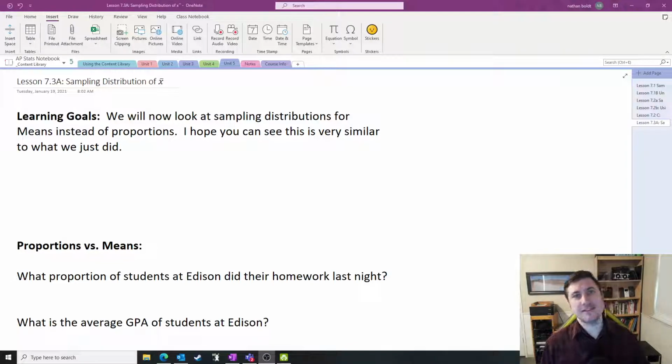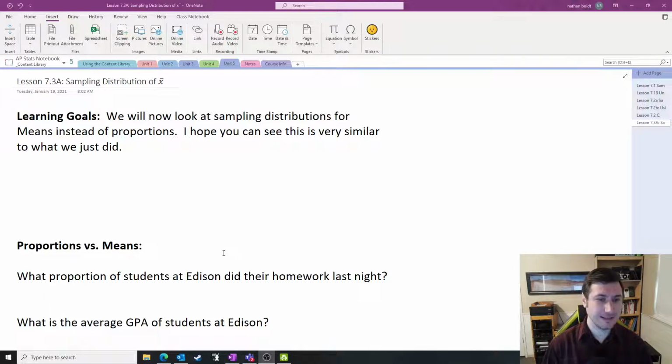Hello AP Statistics students. In this video, we are moving on a little bit to sampling distributions for means instead of proportions this time. But I'm hoping this is going to help us coast to the end of this chapter because I'm hoping you can see this is exactly the same as proportions with a few differences, but the same general concepts apply.